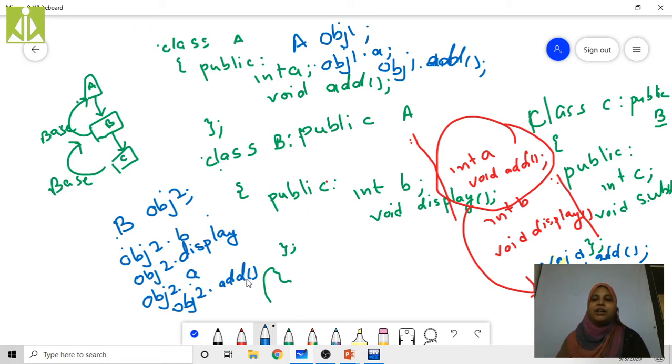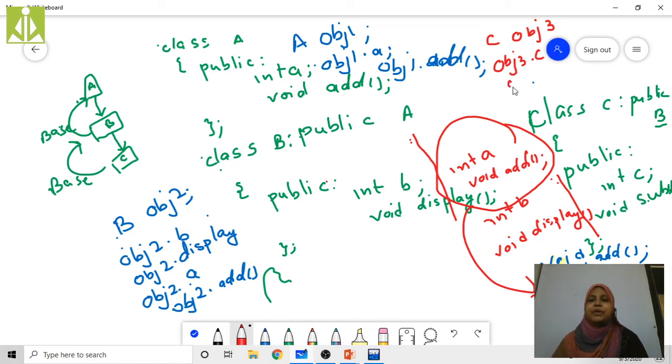Right? Now, see here. Now, I am going to create the object for class C. See here, I am going to create one object here, obj3 of class C. Right? By using this obj3, what can I access? obj3 dot C is there now. Right? I can access C.